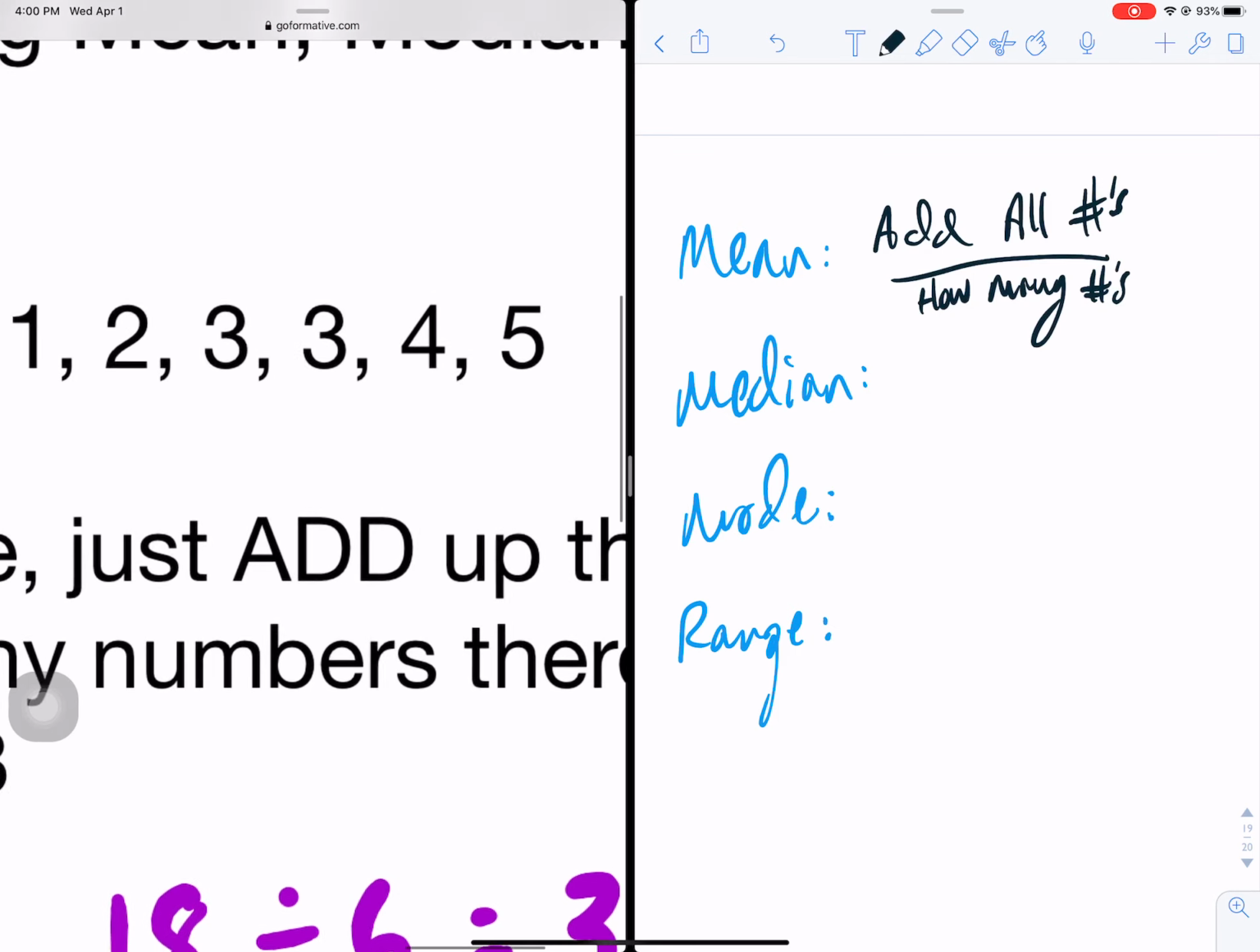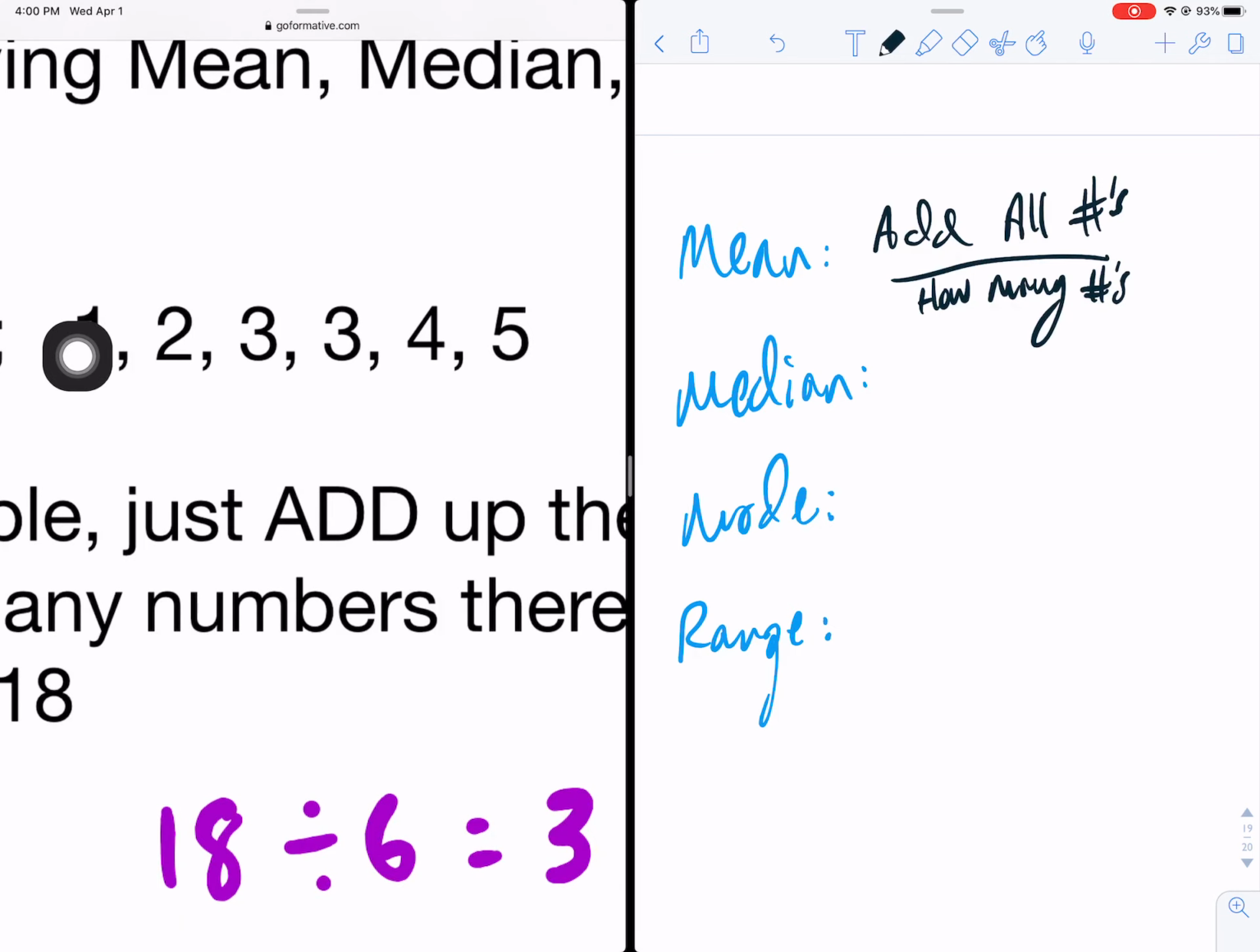So if this is the data set right there, how many numbers are there? 1, 2, 3, 4, 5, 6 numbers. You'd add up all these numbers, 1 plus 2 plus 3 plus 3 plus 4 plus 5, and then you divide it by 6 because there's 6 numbers. That's how you do the mean.